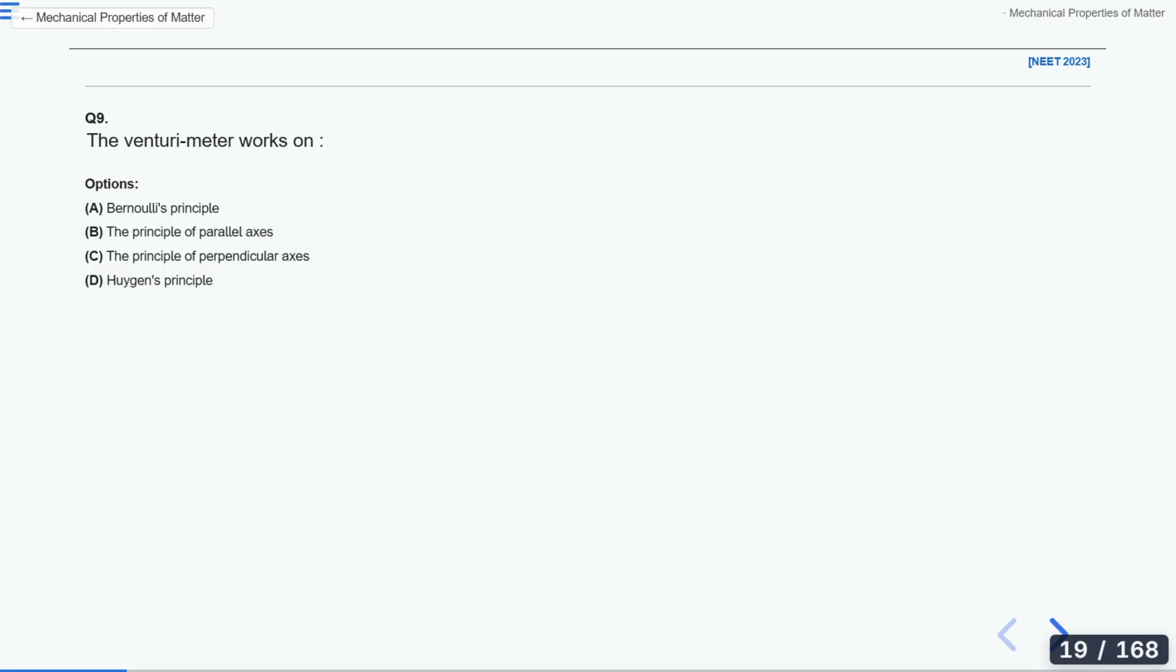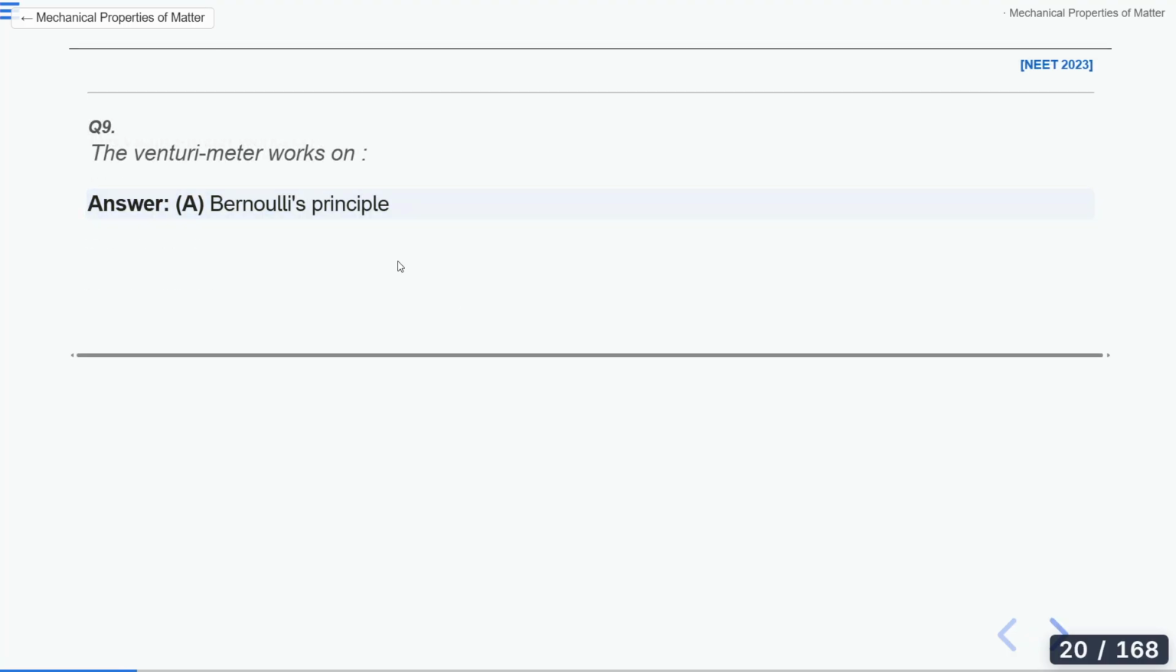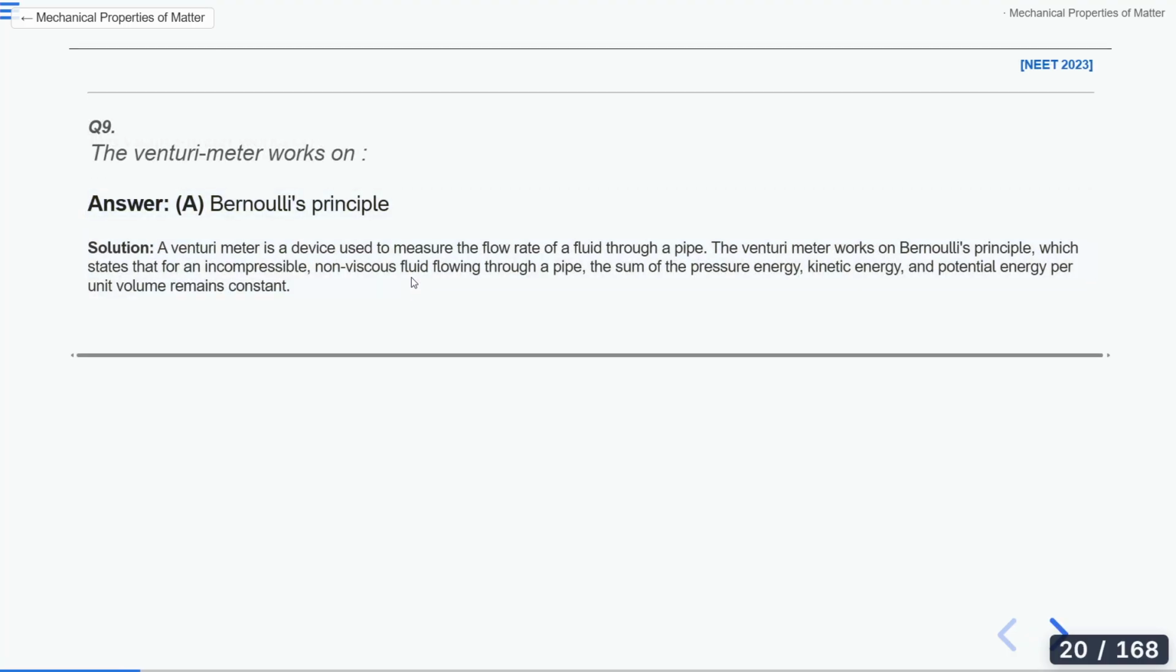All of you answer this question. This is a very easy question. It says the Venturi meter works on the principle of what? Options are Bernoulli's principle, principle of parallel axis, principle of perpendicular axis, and AIIMS principle. So option A is the answer that I am getting, and option A is the correct answer. The Venturi meter works on Bernoulli's principle.